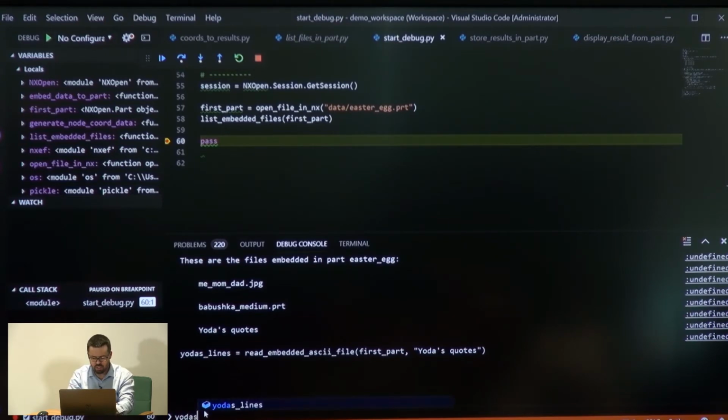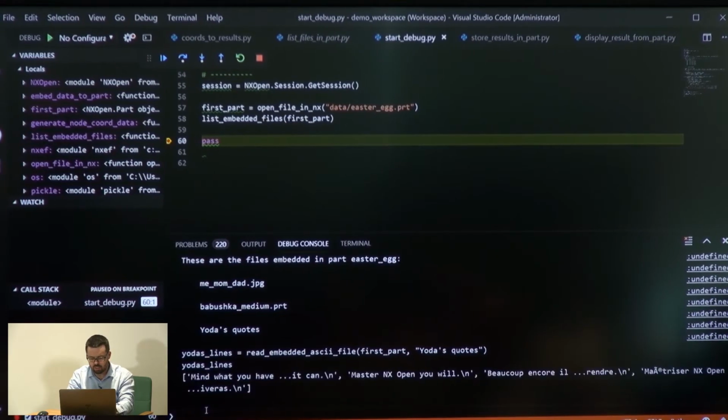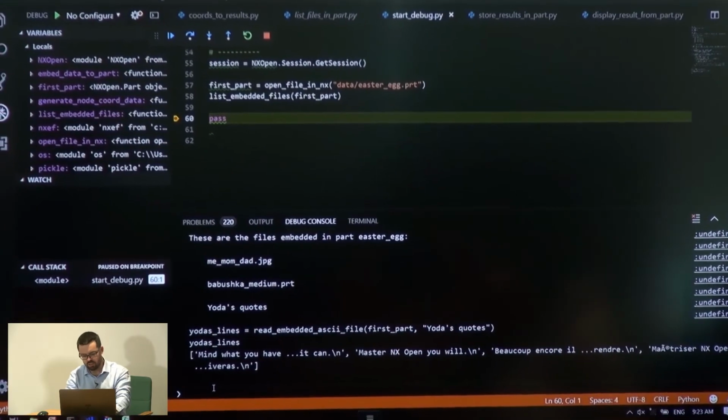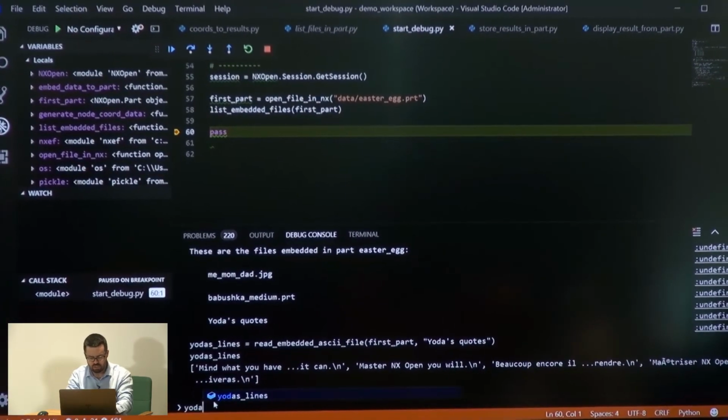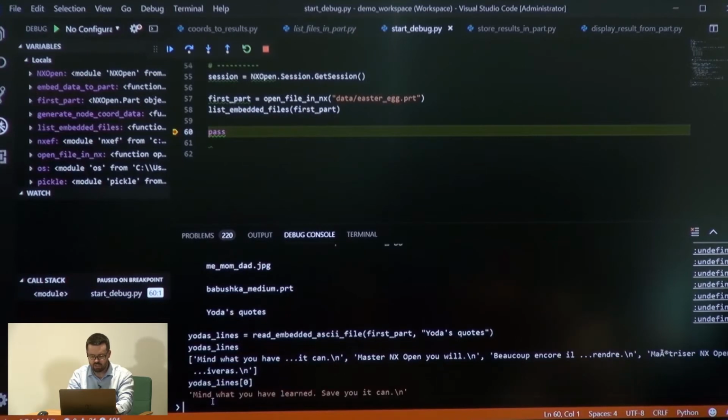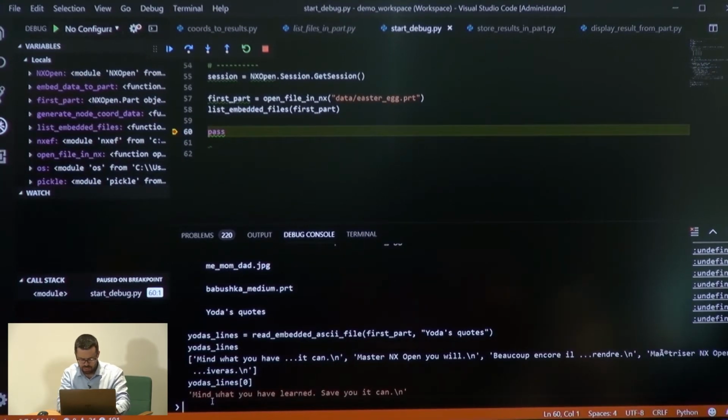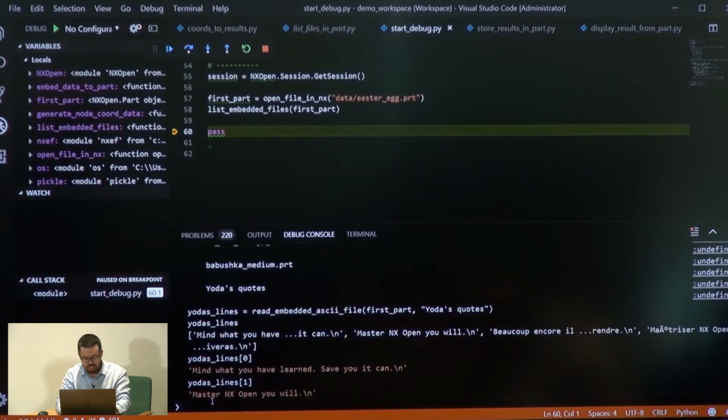And so what I can ask, and then just display what you have there. Oh, there you go. It's a list of strings. If I display the first one, I get: mind what you have learned, save you it can. Very wise, Yoda. And then the second one: master NX open, you will. All right, so this is good.